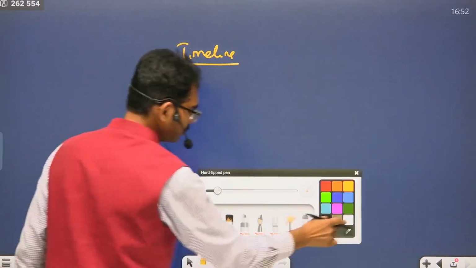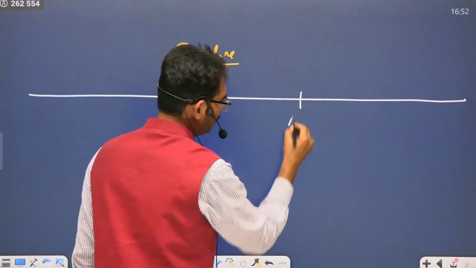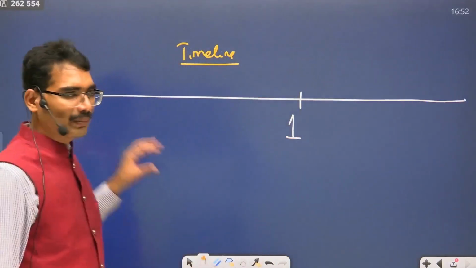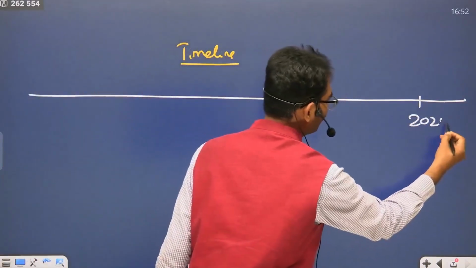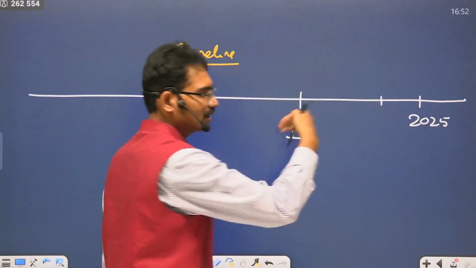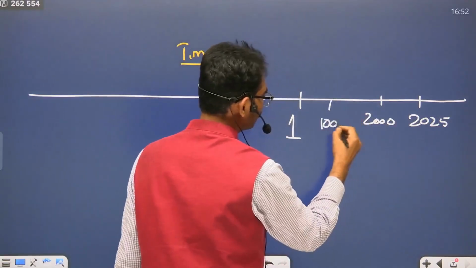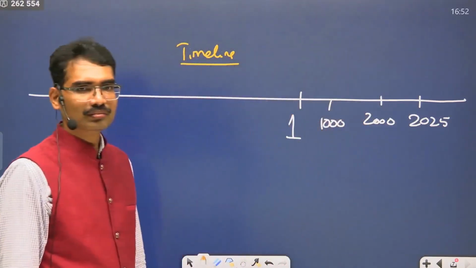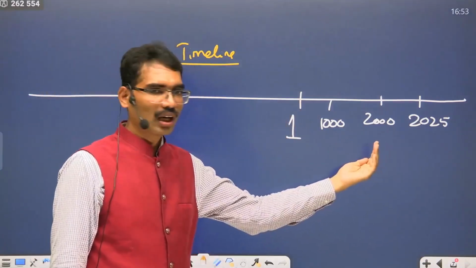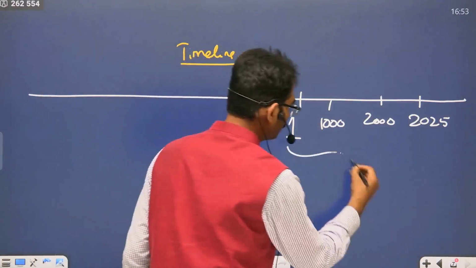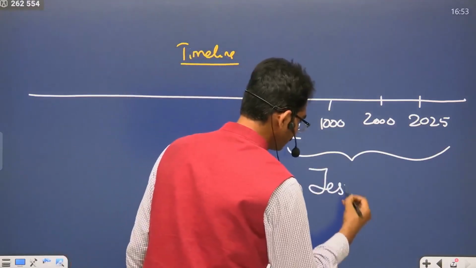The next element is the timeline. This is a mathematical scale. Somewhere you have to start counting. Today we are counting like 2025. That means a few years ago 2000, a few years ago 1000, a few years ago 1. Does it mean people are there only from this? And what is the reference of this 1, 2, 3 and so on? 2025 means this is a reference from Jesus.